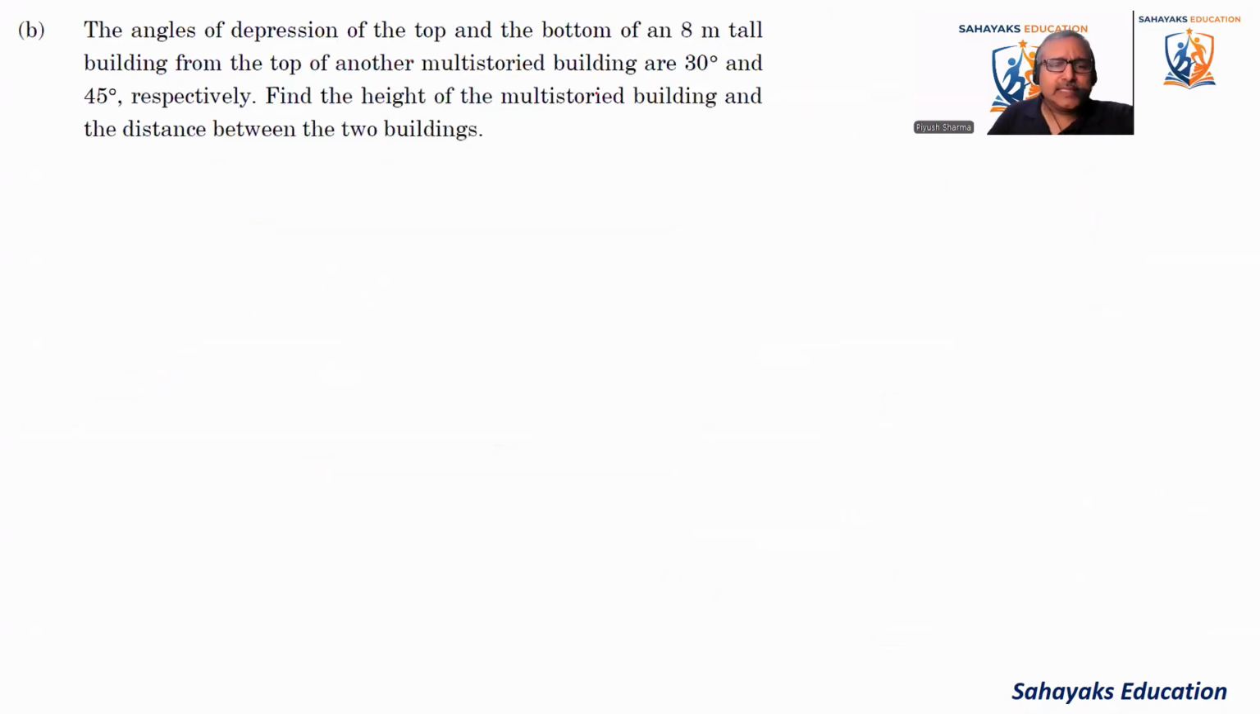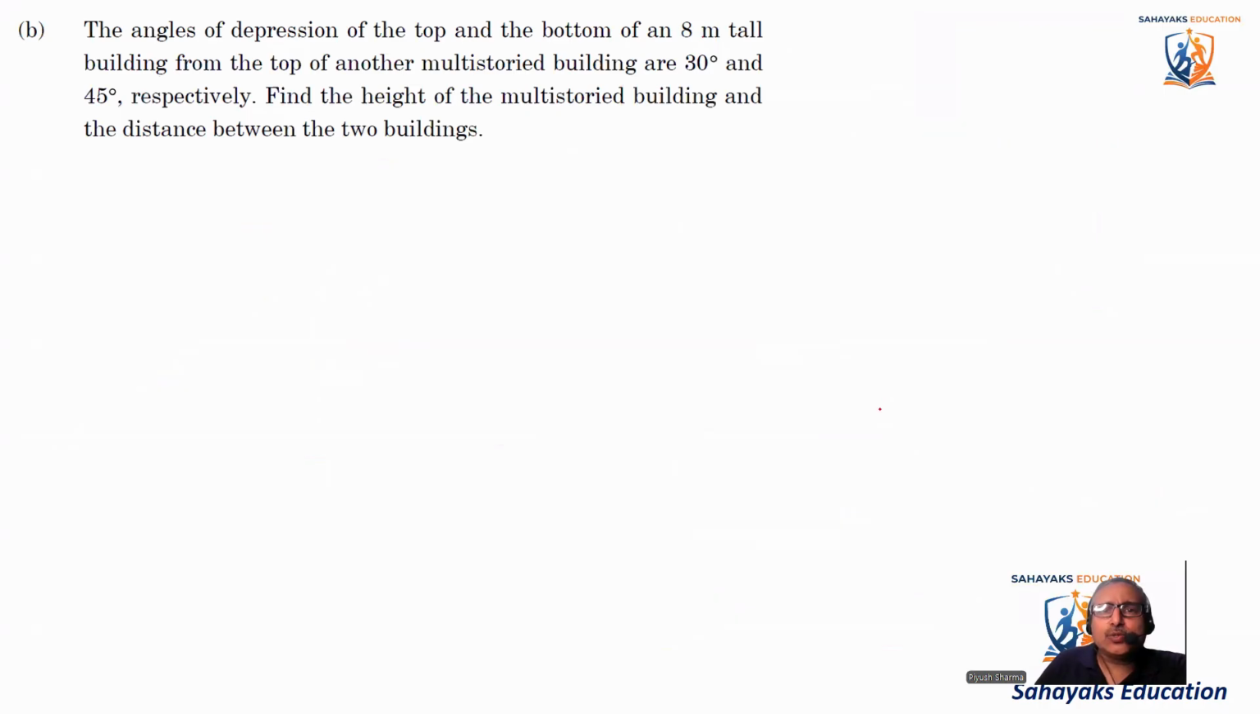Now this question states that the angle of depression of the top and the bottom of an 8-meter tall building from the top of another multi-storied building are 30 and 45 degrees respectively. Find the height of the multi-story building and the distance between the two buildings. So we have to find two things here. So there is a multi-story building. So I'll just make some multi-story building here. This is a multi-story building.